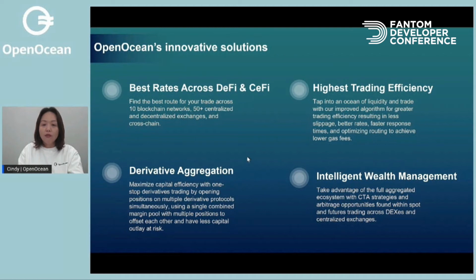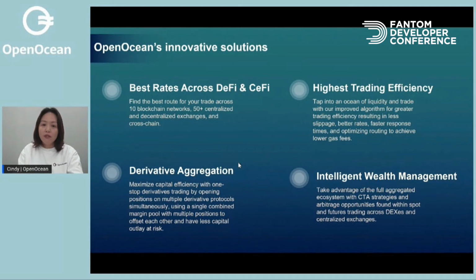And we will also launch intelligent wealth management products. This is to take advantage of the fully aggregated ecosystem. We aggregate spot products, we aggregate derivative products, and we will also further aggregate yield products and insurance products on DeFi and CeFi ecosystems. After that, users can apply their investment strategies on OpenOcean, for example, CTA strategies.